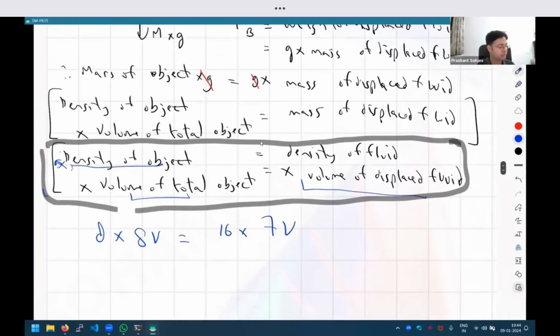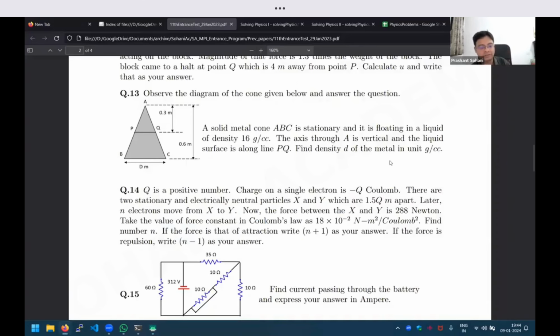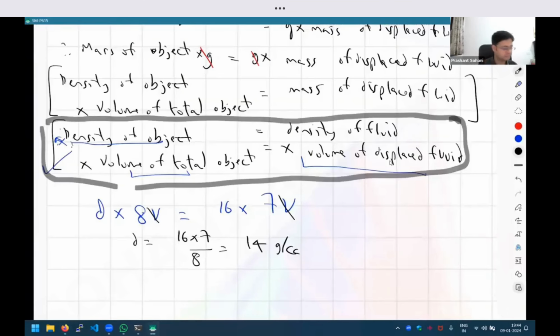So you see, if you have this formula ready, this question should be finished in 30 seconds. And you conveniently see that the capital V is going to cancel. And so we directly get D is equal to 16 into 7 by 8, which is 14, right? So the answer is 14. I think that is what they're asking for. Find the density of the metal.